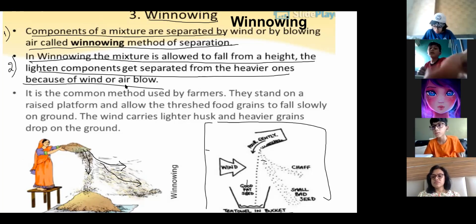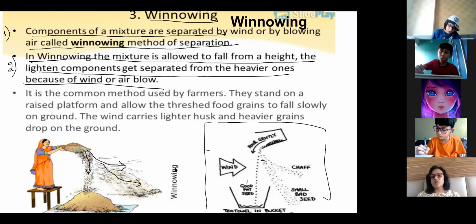Ma'am, in the exam the diagram will come? No, it will not come.